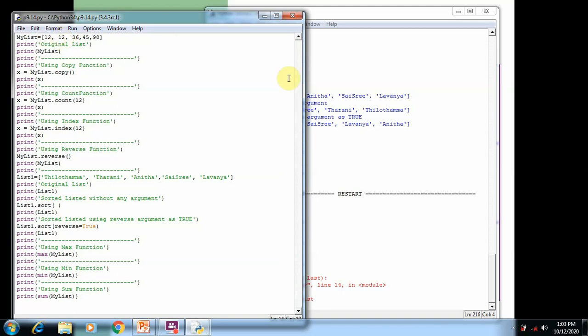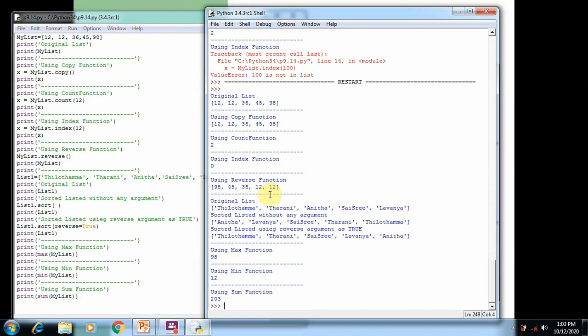The next function is the reverse function. The reverse function simply reverts all the elements and prints them on the screen. Here you can see the output using the reverse function. The original elements are 12, 12, 36, 45. When you use the reverse function, it simply reverts all the content: 45, 36, 12, 12, all the elements of the list in reverse order, and prints them on the screen.